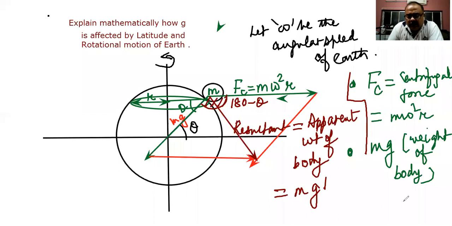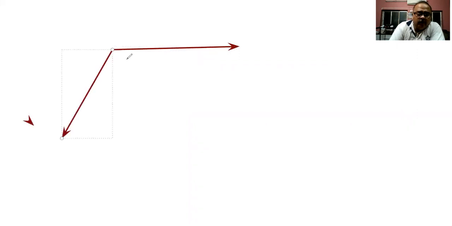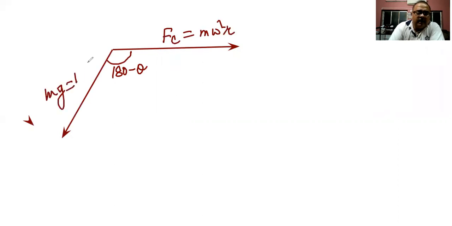So if I just turn the page, we have got two forces. There are basically two forces over here: one, the centrifugal force, and other, the weight. These two forces are acting at an angle of 180 degrees minus theta. So this is the centrifugal force, that is m omega square r, which I have already discussed, and this is your weight mg, that is the actual weight of the body, and the resultant of these two forces will be given by the parallelogram law of vector addition.